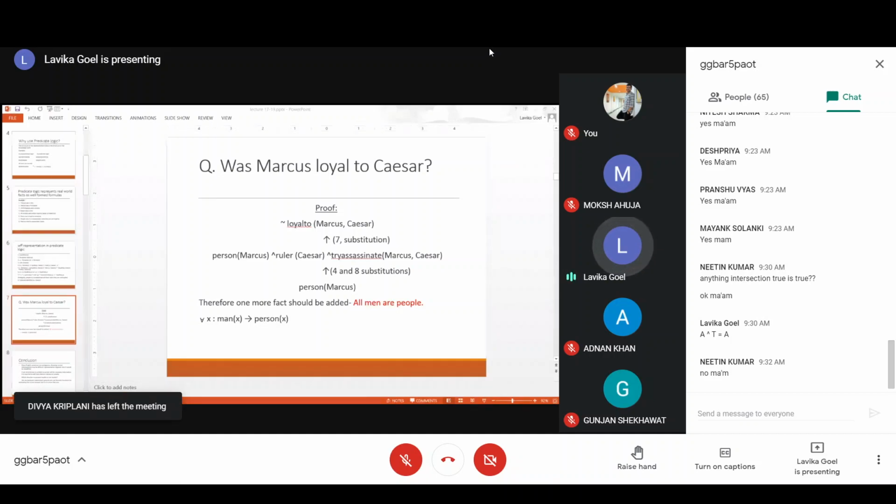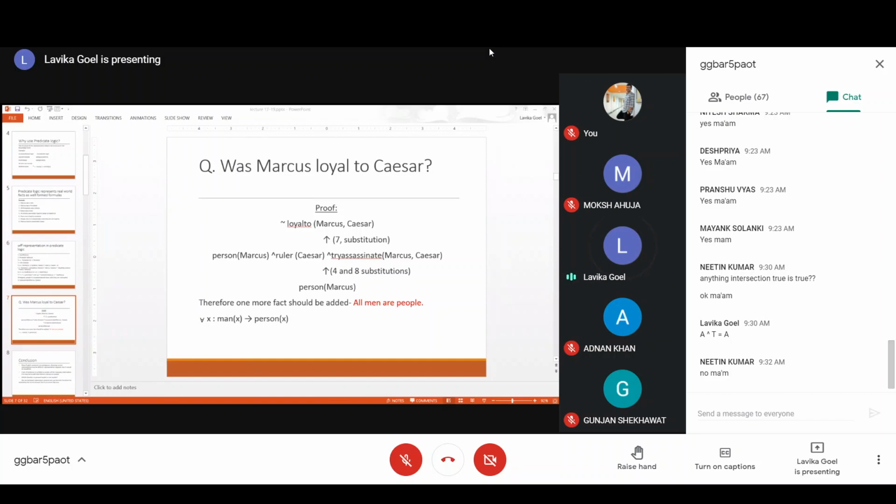So basically here there was an obvious fact which was missing, that all men are people. So you have to add that fact in order to prove this. So that is also one deficiency of predicate logic, that it cannot take the obvious facts into consideration.